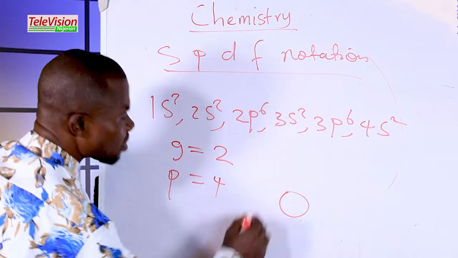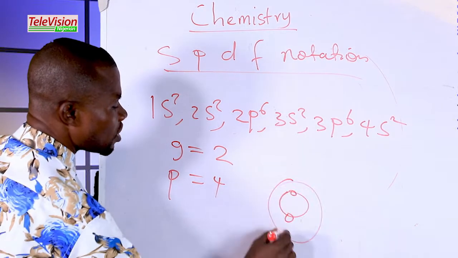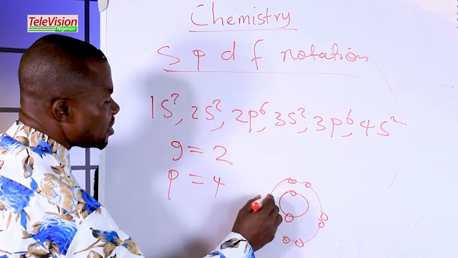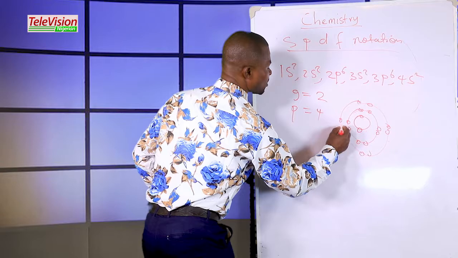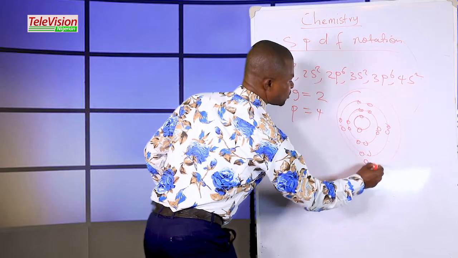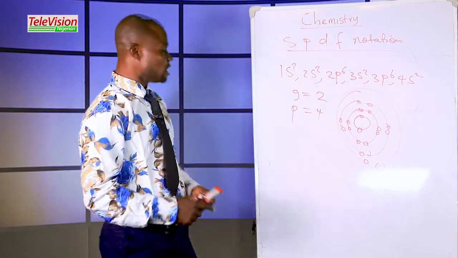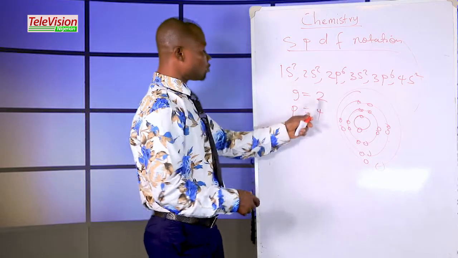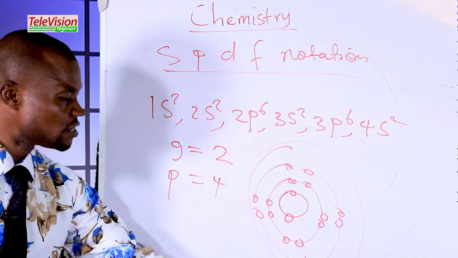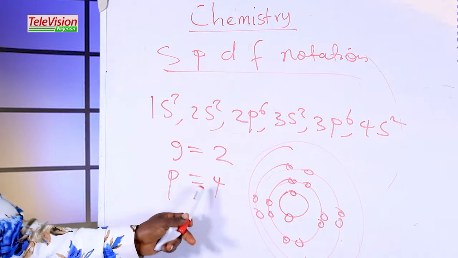We have it to be something like this: 1, 2, 3, 4, 5, 6, 7, 8, 9, 10, 11, 12, 13, 14, 15, 16, 17, 18, 19, 20. So how many electrons are in this outermost orbit? Which is 2. 1, 2. Meaning group 2. And how many orbits are there? It is 4. 1, 2, 3, 4, meaning period 4.